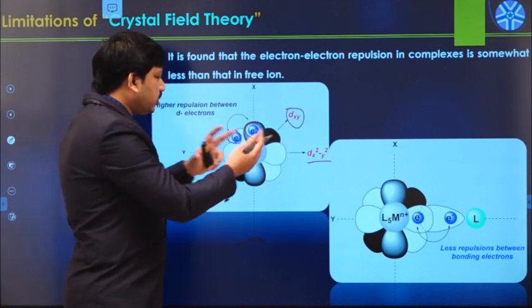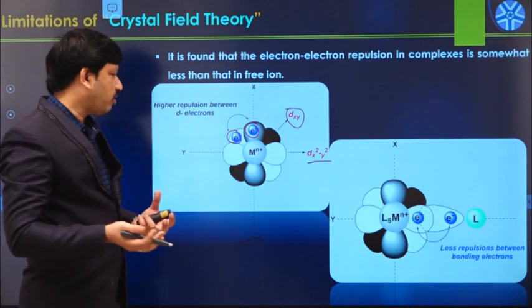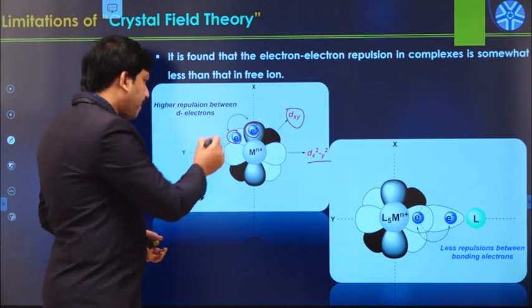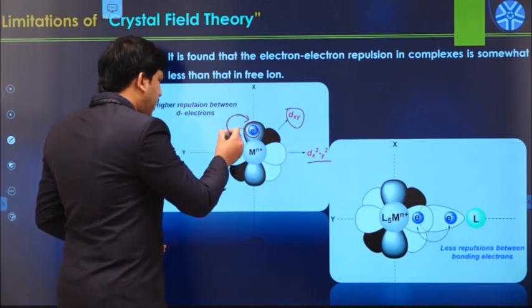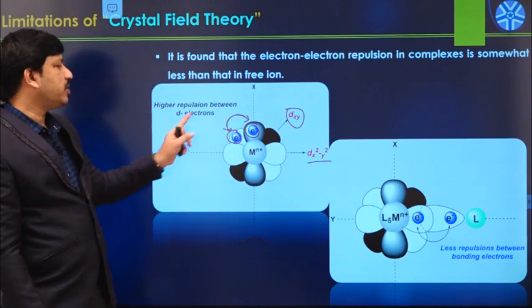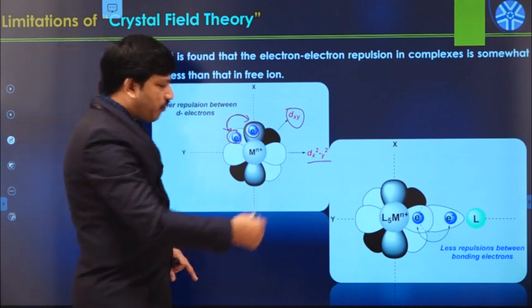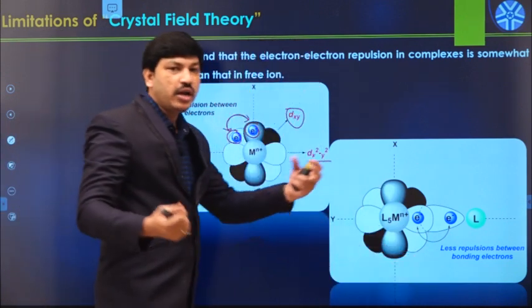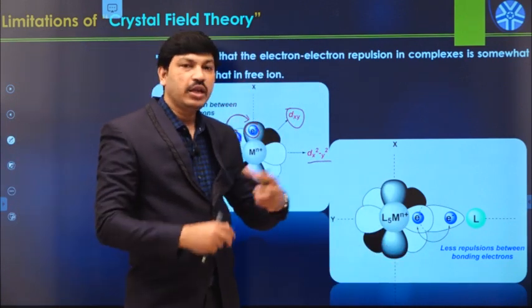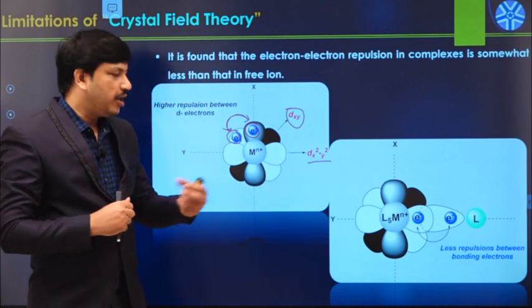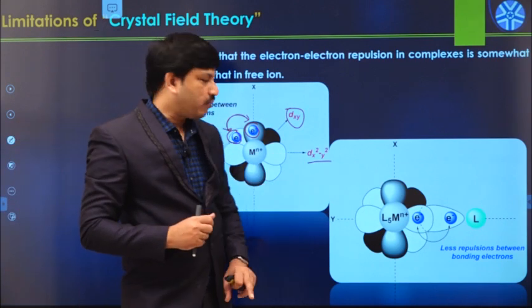Since all these d orbitals have the same amount of energy, they are very close to each other. Between these two we have maximum repulsion. Higher repulsion exists between the d electrons in the case of a free metal ion. But whenever the complex is forming, that means ligands are approaching the metal ion, there is a formation of a metal-ligand bond.